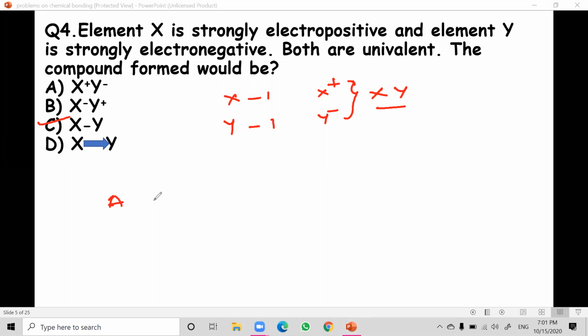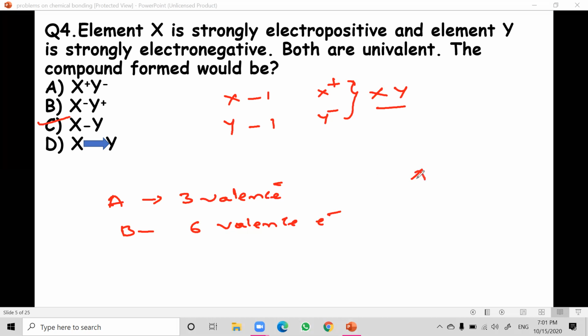The element A has three valence electrons in the valence shell. For example, I'm giving one more question: element A has three valence electrons, and element B has six or five valence electrons, anything they'll ask. The compound formed between element A and B, what is the formula of the compound, they'll ask.